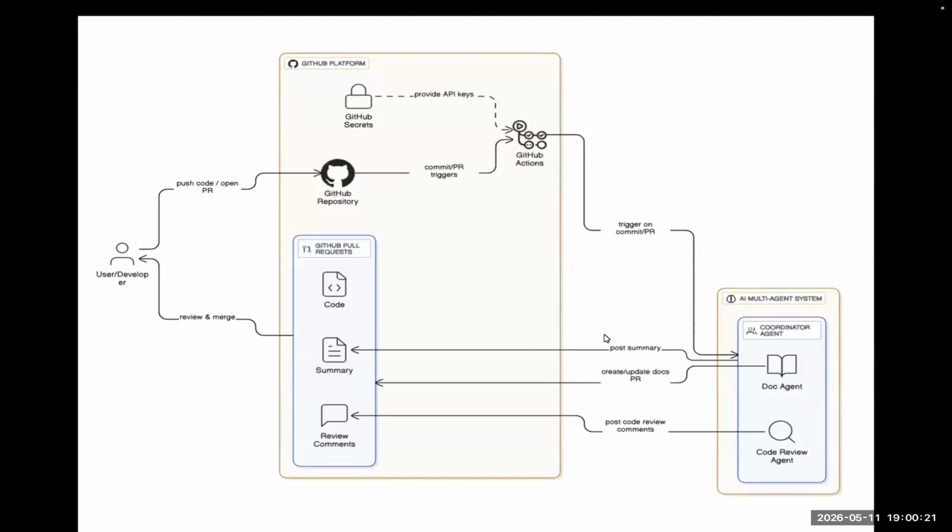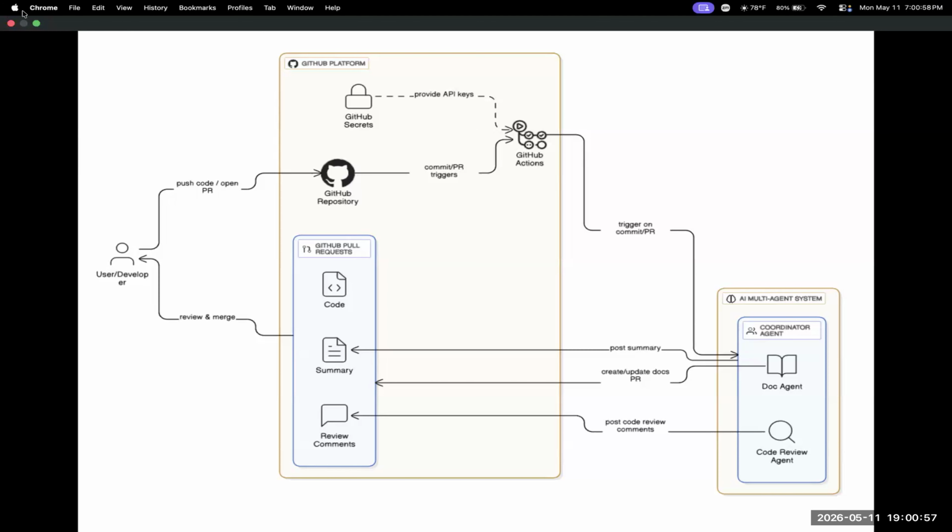So basically in our workflow, a Git push or merge request will trigger an agentic workflow where a coordinator agent will initialize and manage the whole execution flow. It invokes the code review agent to analyze the code issues and quality. It then invokes the documentation agent to update or validate the documentation of our code. And finally, a human in the loop will review and approve the outputs before the closure. Now, handing over to Meet for the demo.